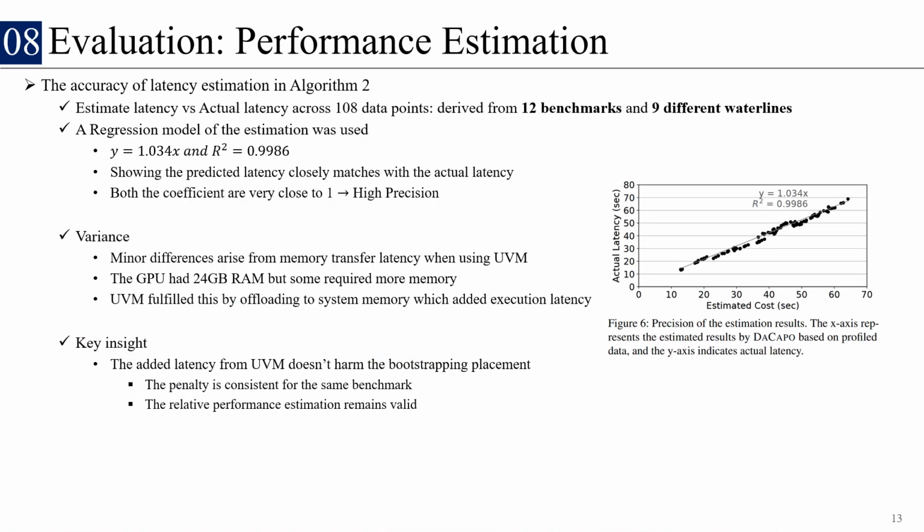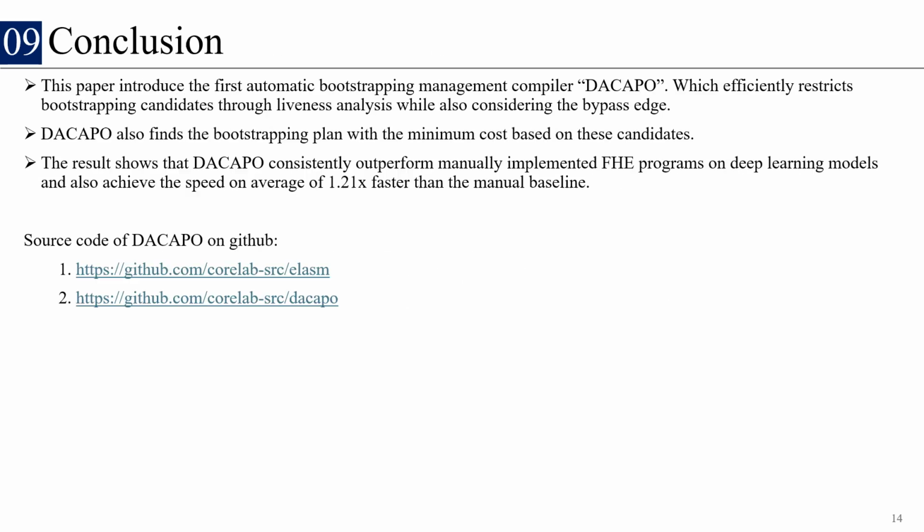The accuracy of this performance estimate was very high because the R squared is close to 1, which is very high, while the variance shows a minor difference from the memory transfer using UVM. Since the GPU had 24 GB of VRAM, it requires some more memory to do this operation. The key insight is that the added latency from UVM doesn't harm the bootstrapping placement, which is good because the penalty is consistent for the same benchmark across every network. So the performance still remained valid for every test that they did.